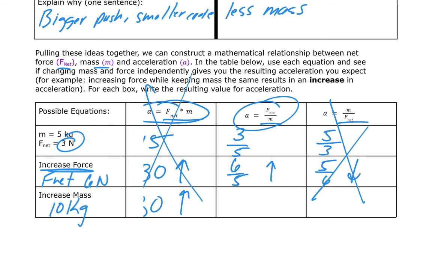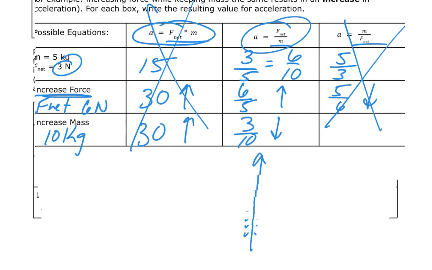So let's look at the one over here. Acceleration is net force divided by mass. So let's see. My net force is 3 newtons. My mass is 10 kilograms. So my acceleration is going to be 3 over 10. Well, that's definitely less, right? Because 3/5 is the same as 6/10. So 3/10 is less than 6/10. So my acceleration went down, which is exactly what I would have expected. So this guy right here must be our correct equation.